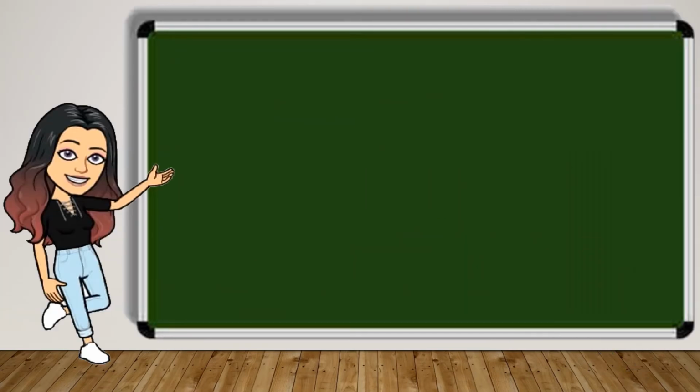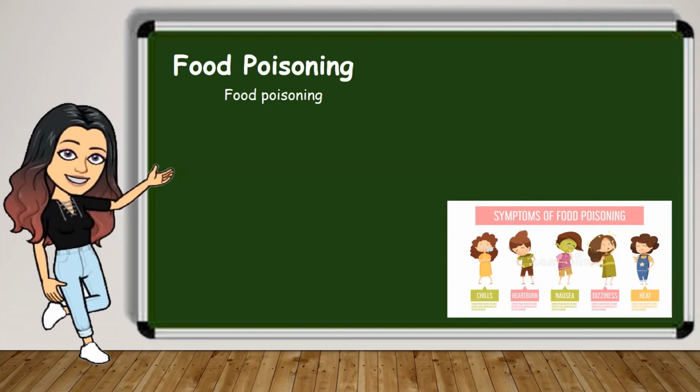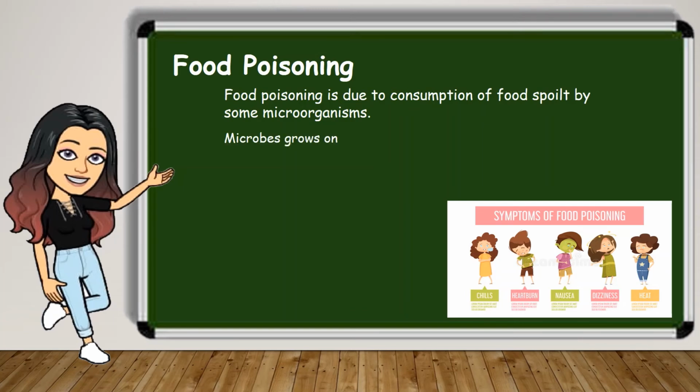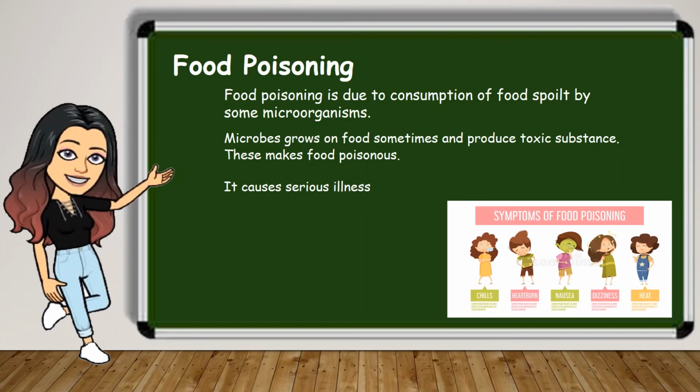There is one more problem called food poisoning. Food poisoning is due to consumption of food spoiled by some microorganisms. Microbes grow on food and sometimes produce toxic substances. These make food poisonous. Due to this poisoning, it causes serious illness and even death. Therefore, always eat healthy and fresh food, and it's also necessary to prevent food from being spoilt.